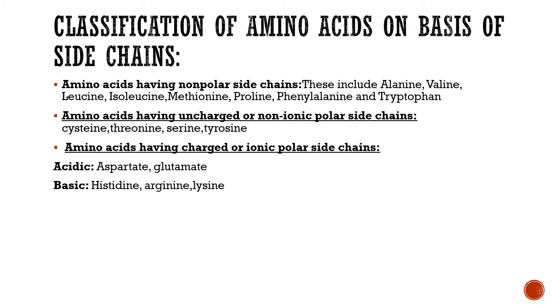Amino acids also have some charged or ionic polar side chains. These are acidic amino acids, which are aspartate and glutamate, and basic amino acids, which are mainly histidine, arginine and lysine. So three basic amino acids are present in our body: histidine, arginine and lysine.